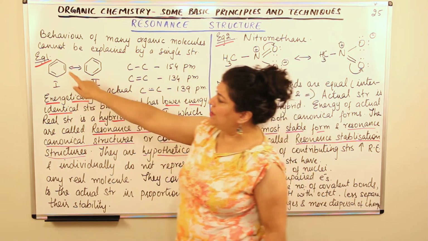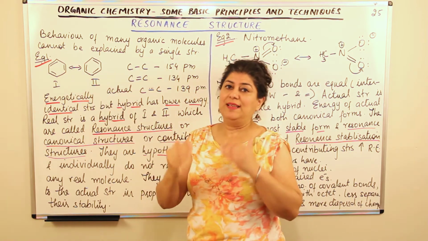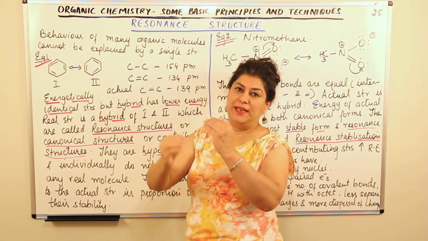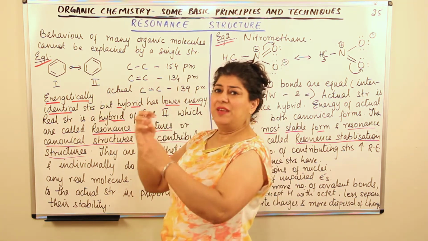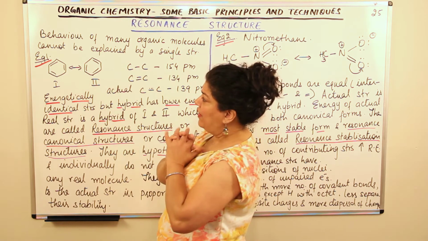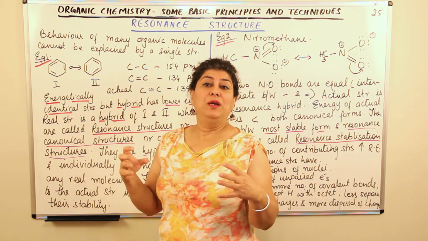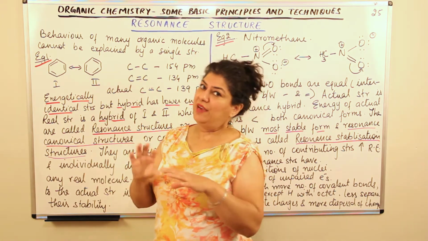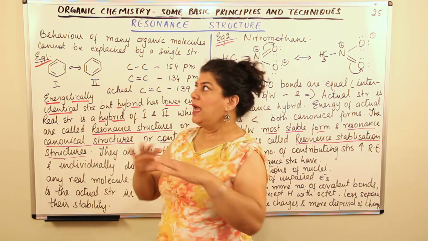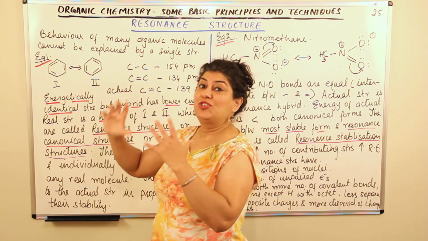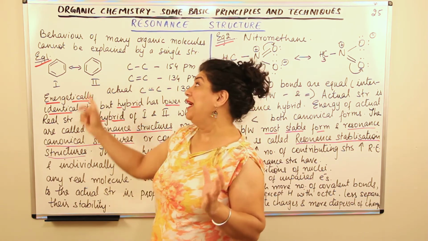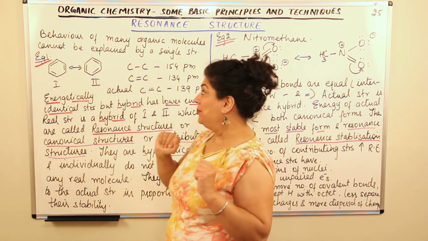And then he imagined that there are 3 double bonds and these are alternate double and single bonds. So he made this structure where there were alternate double bonds, and now he found that every carbon was forming 4 bonds and every hydrogen was forming 1 bond, and the properties of benzene could really be explained on the basis of such a structure.